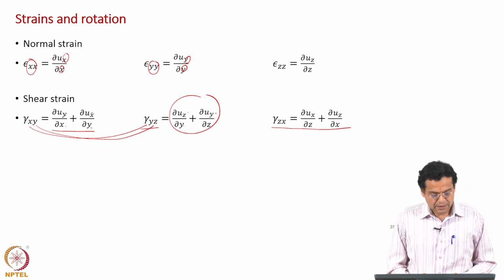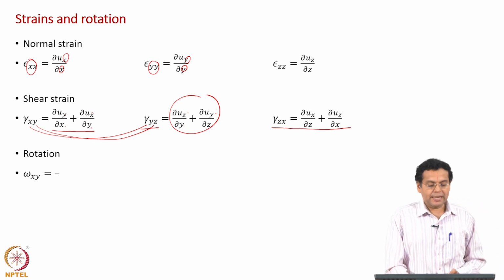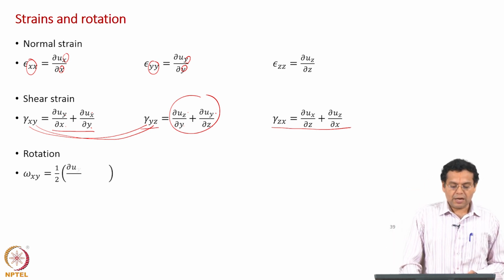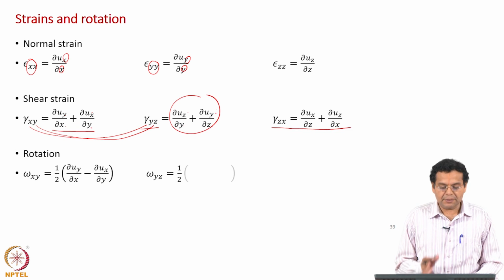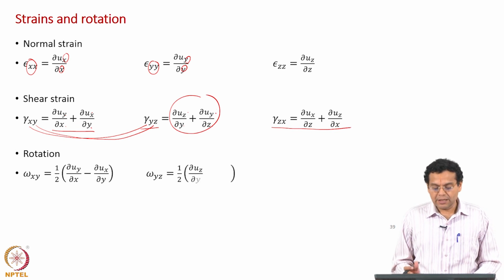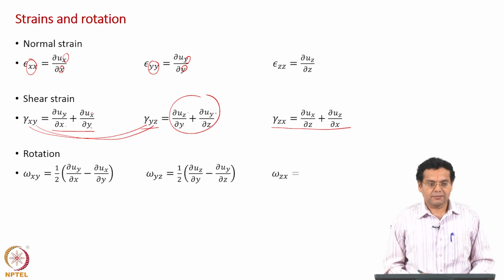Okay. And finally rotation, omega x y is equal to half of dou u y by dou x minus dou u x by dou y. Once again just symmetrically replace, and you will get the rotation in the y z plane and the rotation in the z x plane.